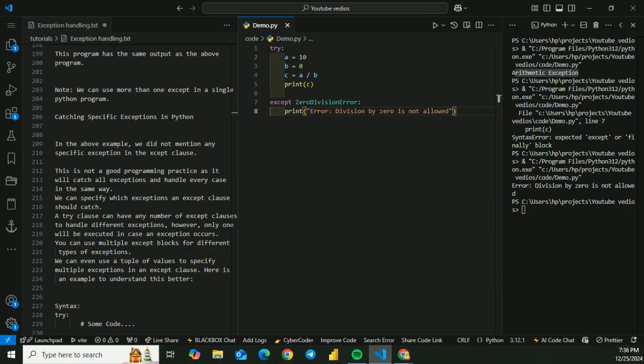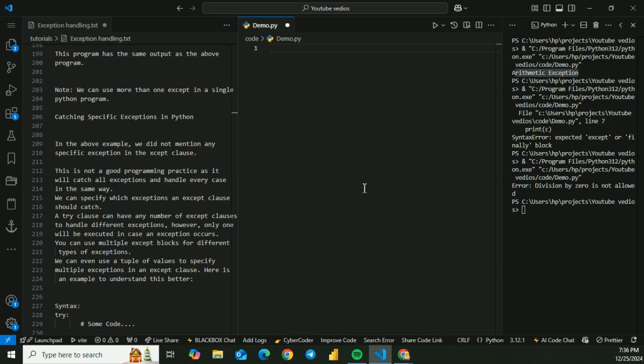In the above snippet, the division is performed between a and b, where a equals 10 and b is 0. So the zero division error will be caught, and since we are using except, it will print exception occurred. Now let's move to another statement, which is the try except else statement.